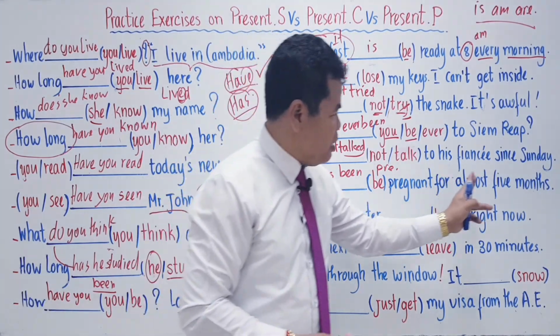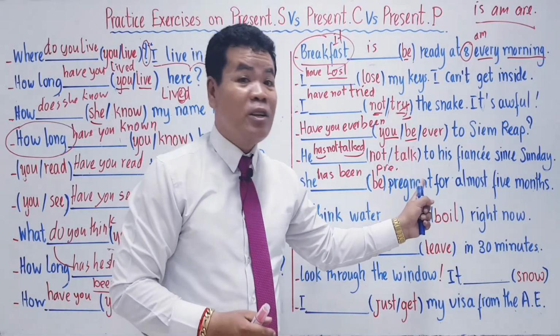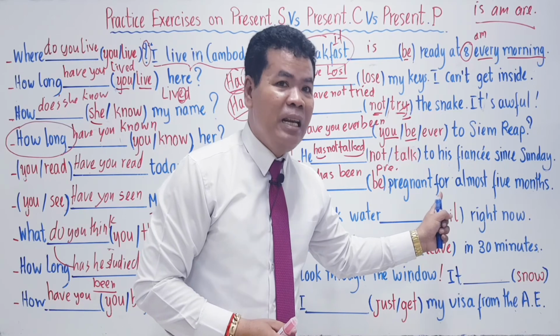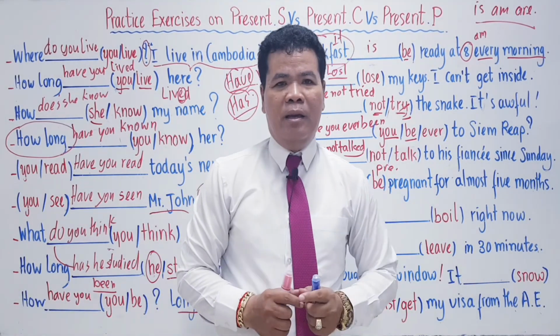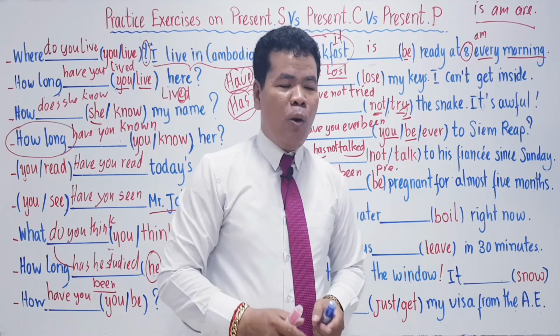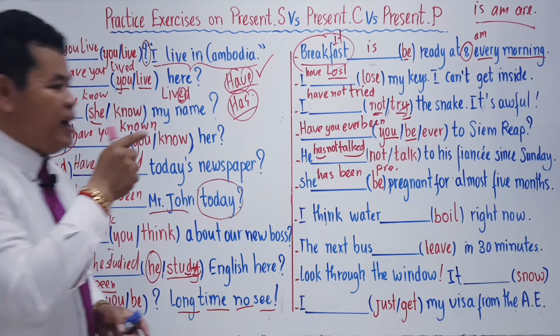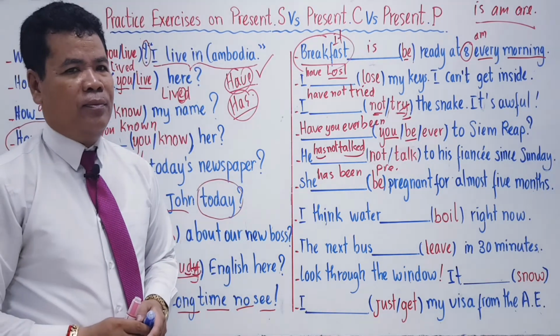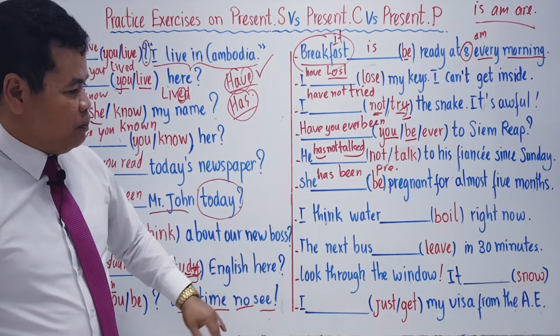So you got to see one more. It is the total period of time, but not yet to delivery. Okay? Not yet to deliver the baby. So we are going to choose present perfect in this exercise. Right? Let's move to the next one.